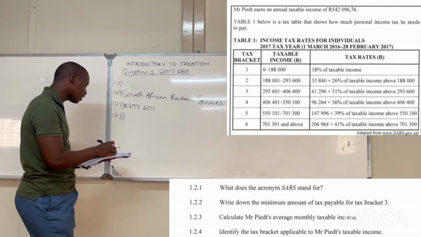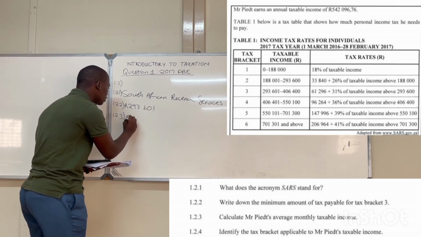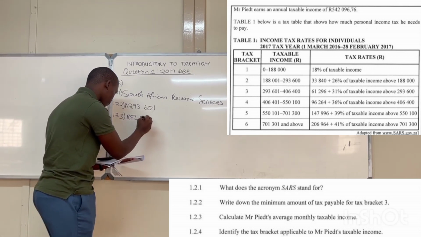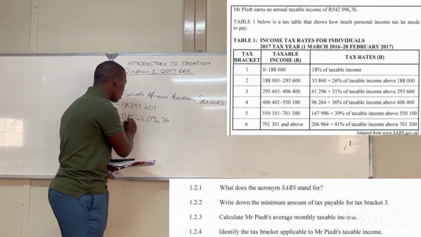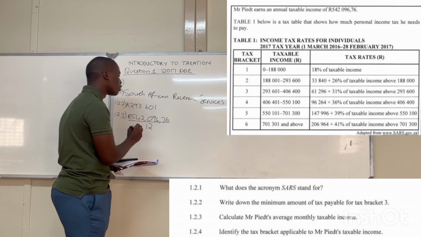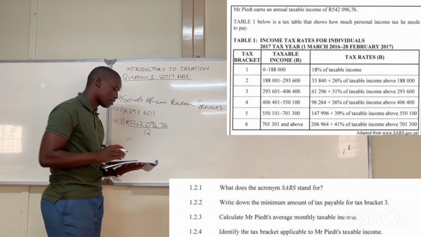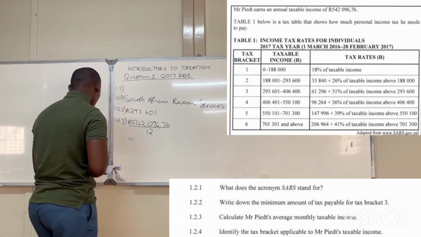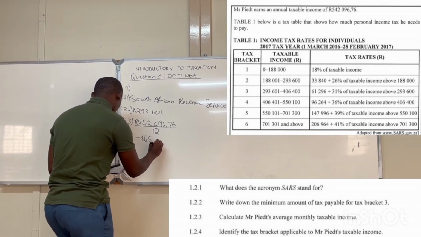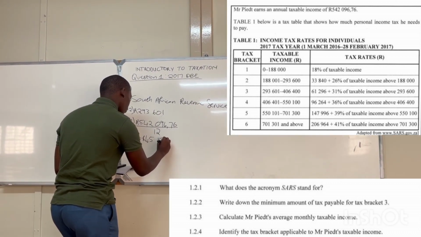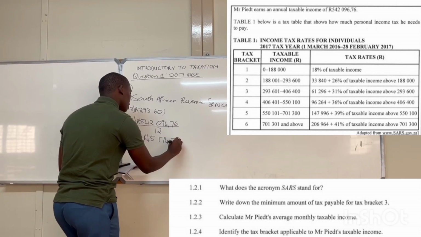So we're going to take that annual taxable income, which is 542,096.76 cents, and then you're going to divide it by 12 to get the average monthly taxable income, which is going to be 45,174.73.